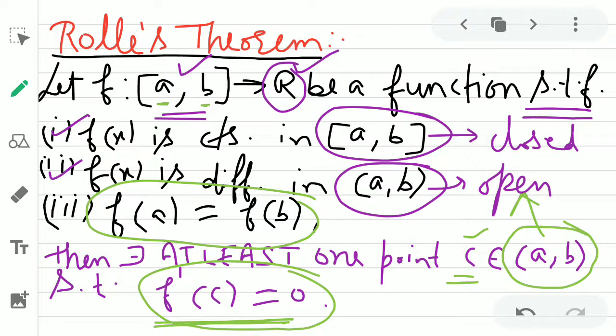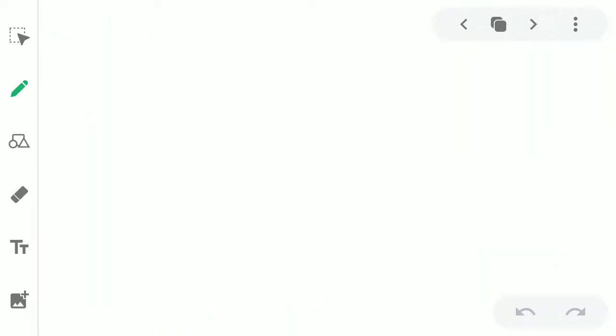So let us take an example to understand Rolle's theorem.